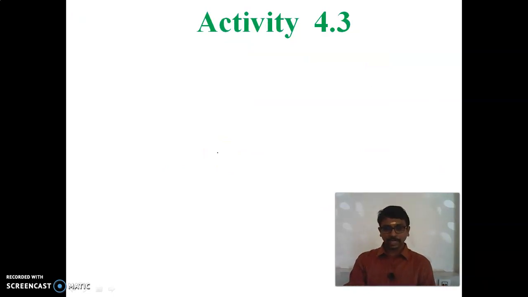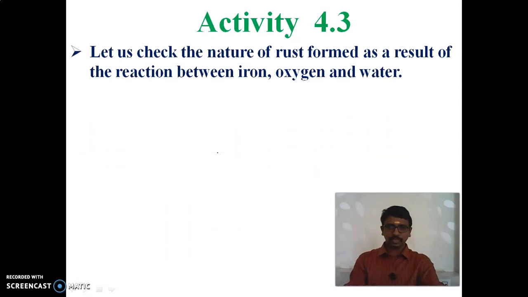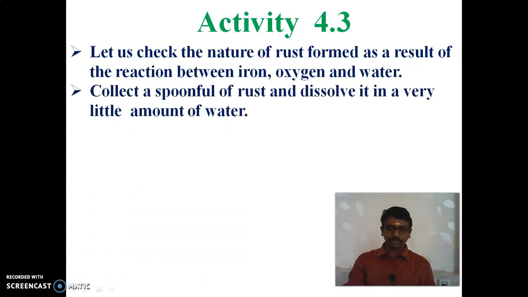Now we can go for activity 4.3. In that, let us check the nature of rust formed as a result of the reaction between iron, oxygen and water. After the reaction, we have to check whether it's acid or base.